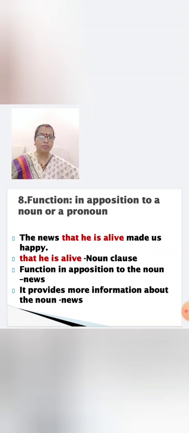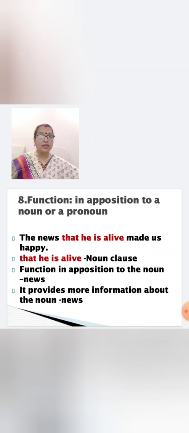What news made us happy? You ask the question what for the noun clause: that he is alive. So that he is alive is noun clause. What function does it do? It functions in apposition to the noun news. In apposition means it provides more information about the noun news.